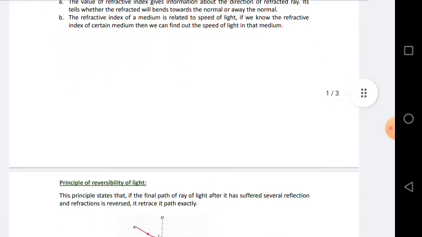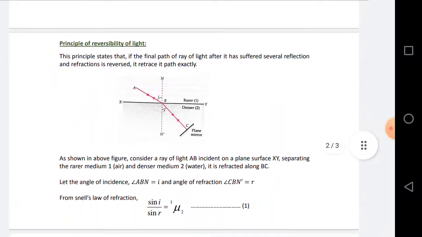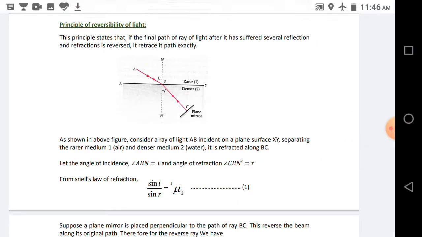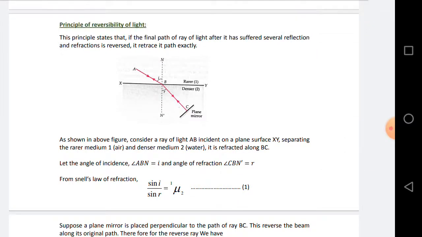Then, the principle of reversibility of light. Principle of reversibility means light follows the same way. Whichever direction the light was going, in the same direction it will return. It will follow the same path and return back to the starting medium.